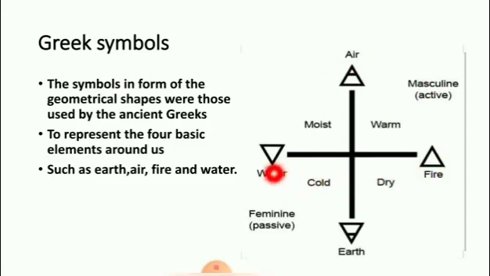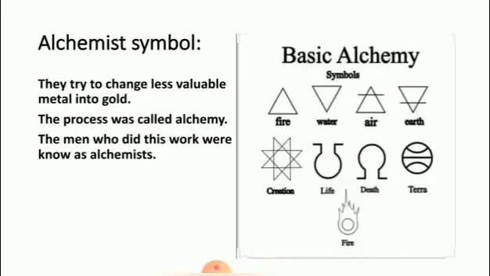The symbol of water is this. This is the symbol for fire. This is the symbol for air. This is the symbol for earth. These are the Greek symbols. Clear, children? Next, alchemist symbols.